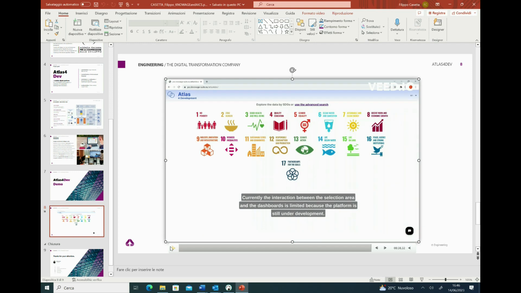So, as I said before, this is still a POC, so the interaction between the selection area and the dashboard is limited. But with this video, I hope that I give you a general idea of what Atlas for Dev will be in the future, and also what is possible to do with the KNOWAGE tool.